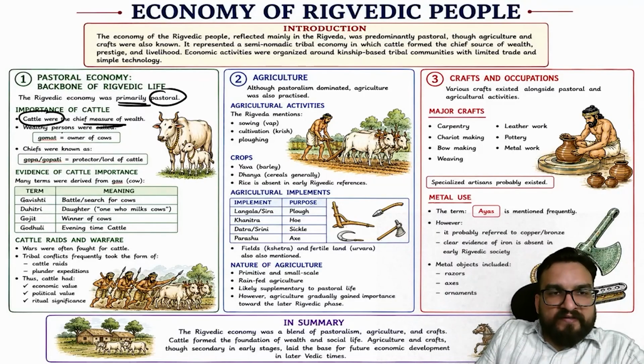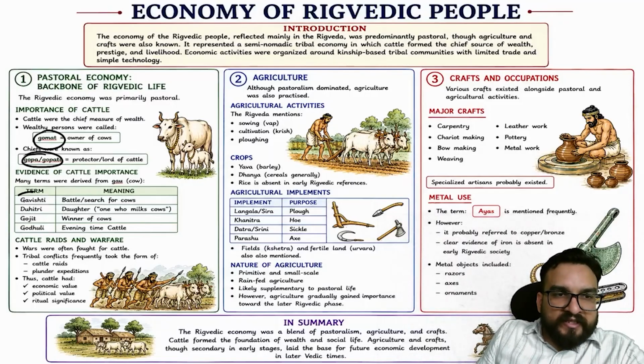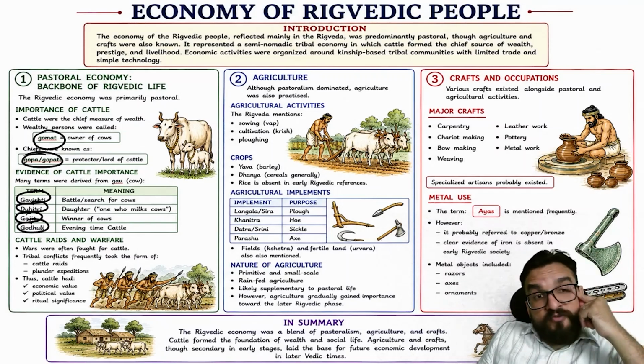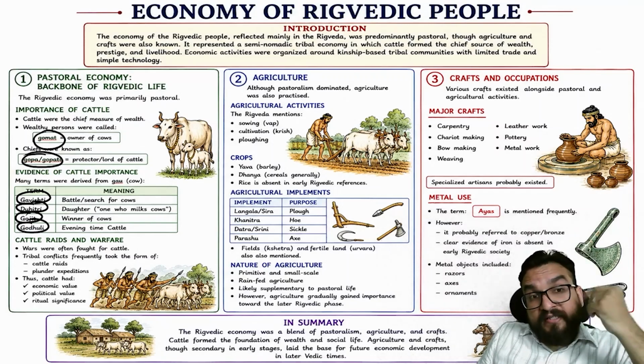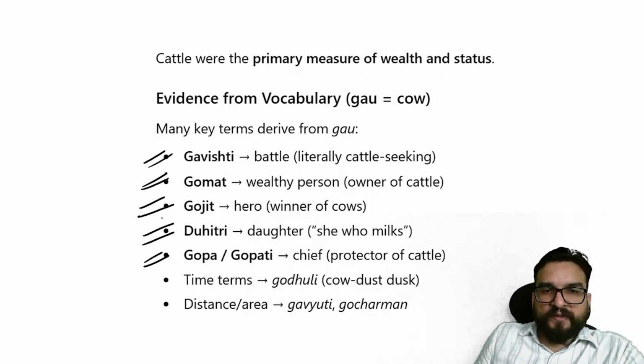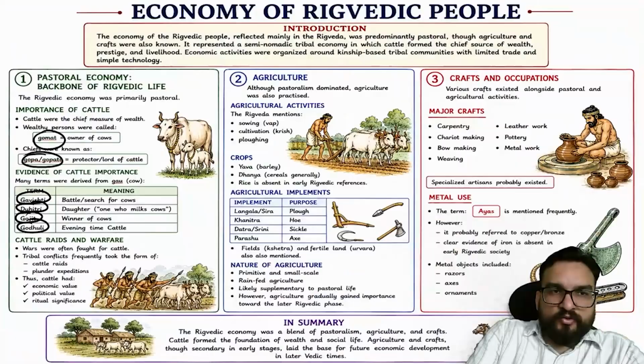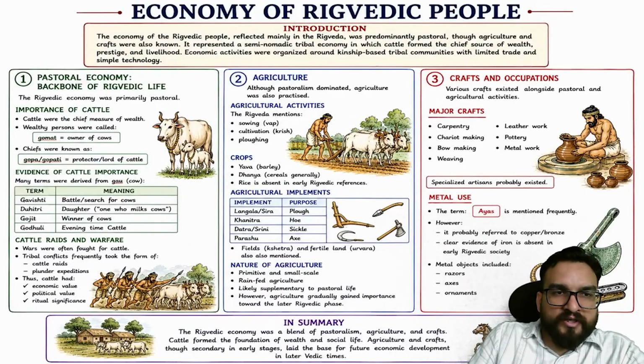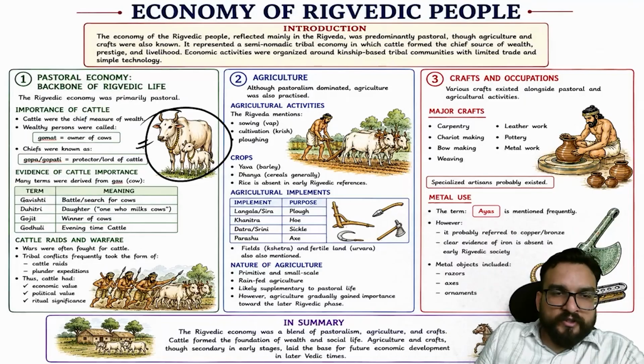And for the wealthy person, a lot of terms we have found in the Rigveda, like Gomat, Gopati, Vishti, Dohitri, Ojit, Godhuli. These all terms we have found in the Rigvedic text, right? Like this, you can take Govesti, Gomat, Ojit, Dohitri, Gopati, and all this is related to the term Go. Go is basically related to the most important cattle, right?